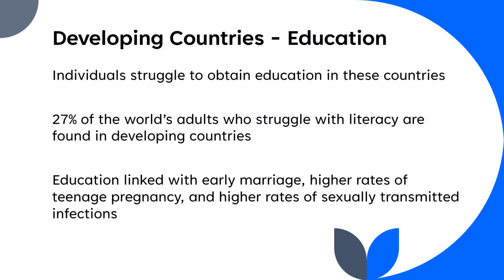A large issue in these developing nations is that many mothers in these regions struggle to obtain formal education due to inequities in access in these countries. Research found that 27% of the world's adults who are illiterate are found in developing countries. These nations are unable to support their population in receiving educational attainment. Many times, families cannot afford to send their children to school, or they have a complete lack of access to schooling. Within these countries, a vicious cycle is created, where parents do not attend school and now their children cannot go to school, and this will continue for generations to come.